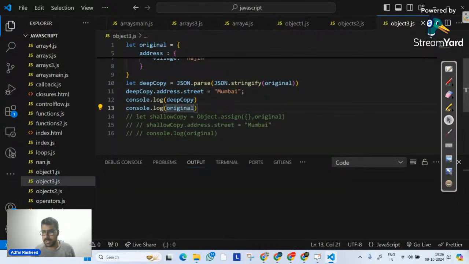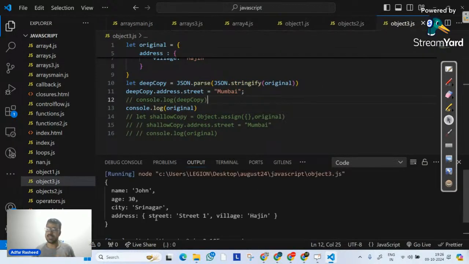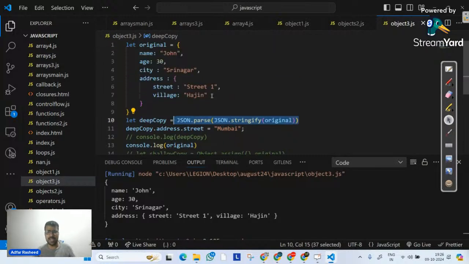In this particular case, if I execute my original instead of deep copy, we don't see a change. We see street as street 1. So even if it is nested, this is the solution: deep copy. But if it is not nested, in that case we can directly use the spread operator. Am I clear?